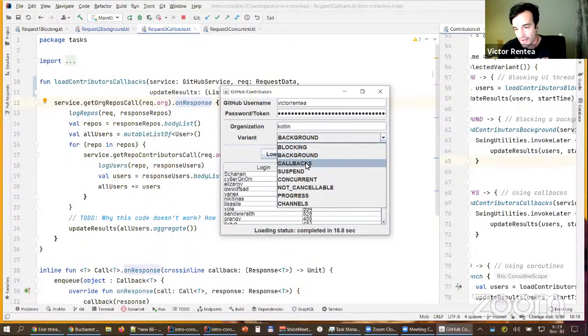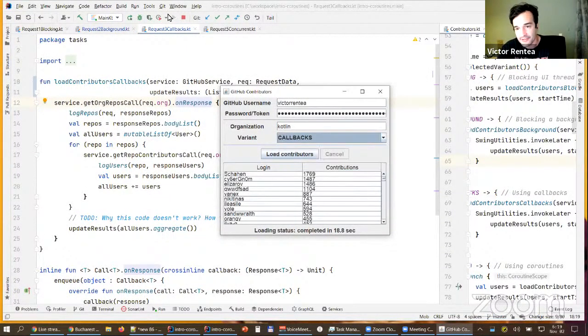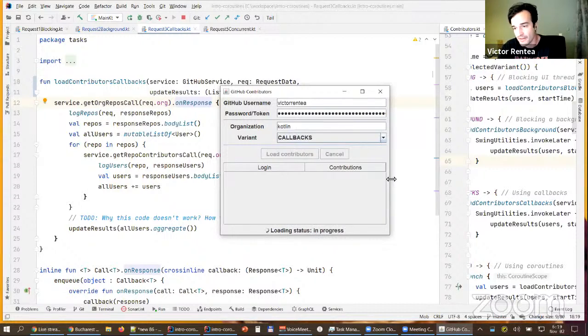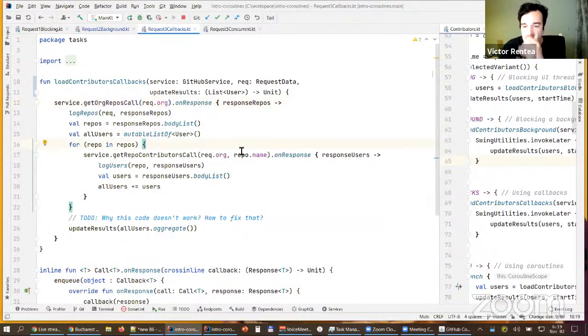Let's see it in action. When I change from one to another, I get different solutions in this place. This will not block the UI thread. This is true. What exactly happens over here? Let's start to read it. So, service: when the org repos call is back, then I register a callback after that is done. In that callback, based on the response got from, oh, all right, this is JavaScript, my friends. This is JavaScript. Based on the response that I got from that call, something like CompletableFutures, indeed.